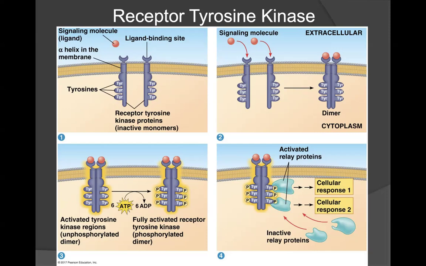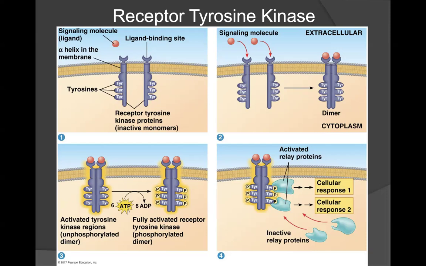When the ligand binds to the tyrosine kinase receptor, the signal molecule will come in, bind to both receptors, and form a dimer as seen in image 2. This dimer will then become activated, meaning that it will become phosphorylated, which we can see in image 3. These phosphate groups will be coming from ATP molecules. So ATP molecules will be hydrolyzed. Those inorganic phosphates will then become attached to the receptor.